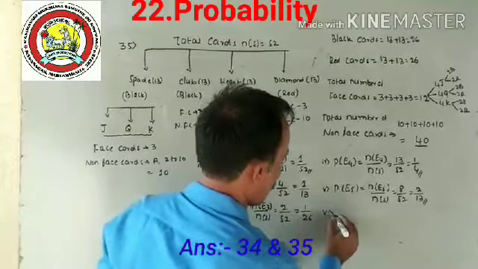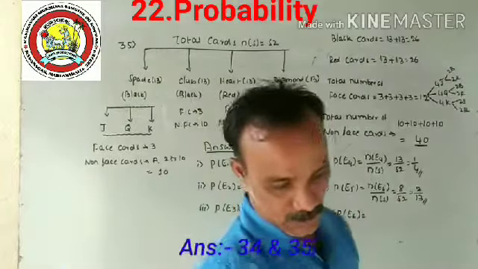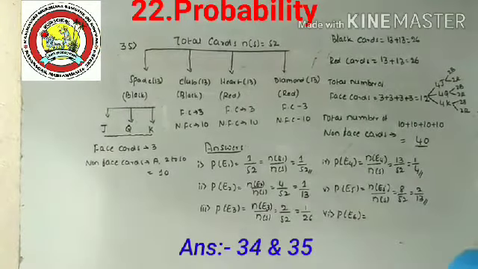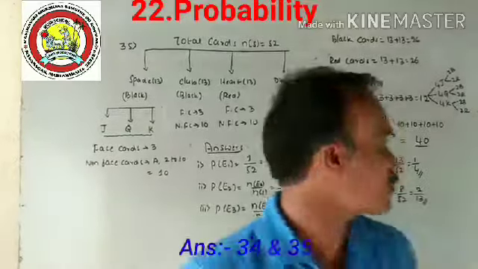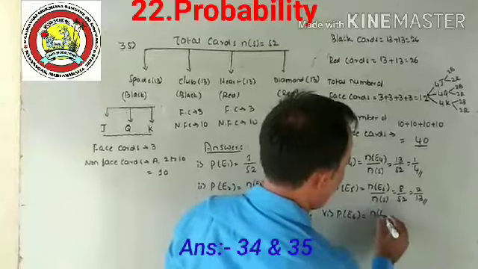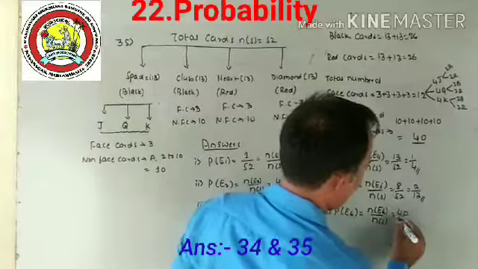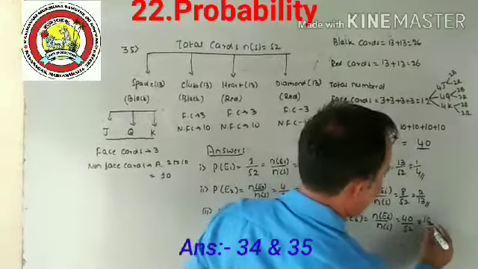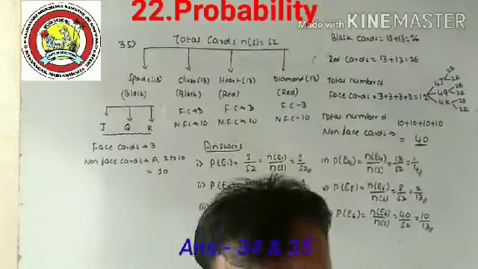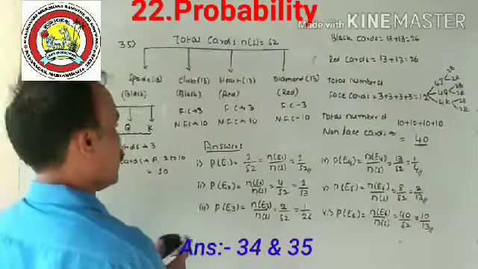Next, the sixth one, probability of event 6. Let E6 be the event of getting, very important, a non-face card. That is 40 cards. So n of E6 divided by n of S is 40 divided by 52, which simplifies to 10 divided by 13. Question number 6, the answer is 10 divided by 13.